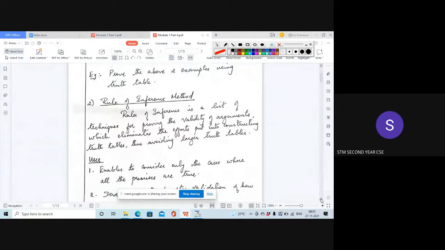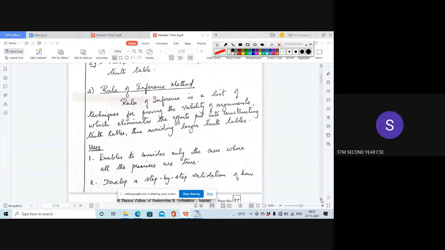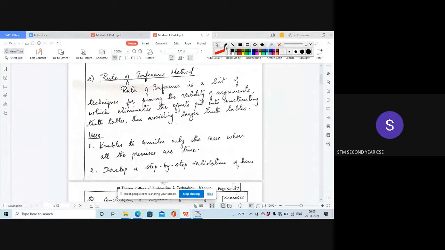So the next method of proving whether a given set of premises is valid or not is by using rules of inference. Rules of inference are a list of techniques for proving the validity of arguments, and they eliminate the effort taken in constructing truth tables.